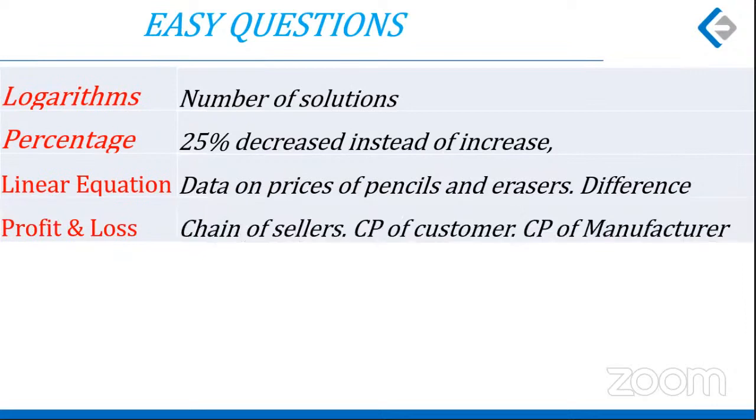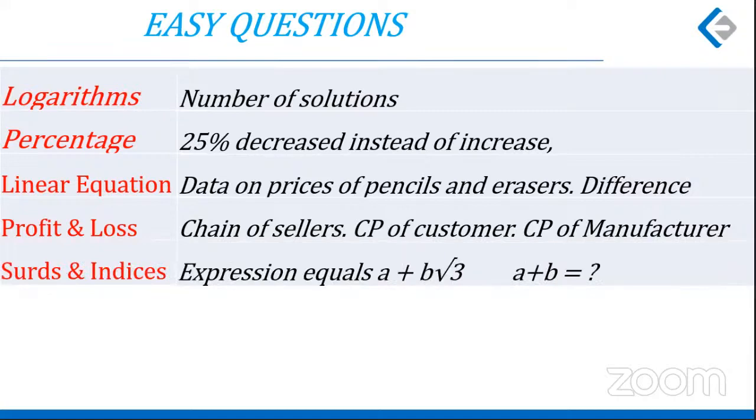Profit and loss may appear a little lengthy, but easy. There's a chain of sellers. A manufacturer manufactures and sells to a wholesaler, who sells to a retailer, who sells to a customer. The cost to the customer is given. In every transaction, there is some profit and loss, something is mentioned about that. And then we are asked what is the cost price to the manufacturer. A small link, follow the link, and you would have an answer.